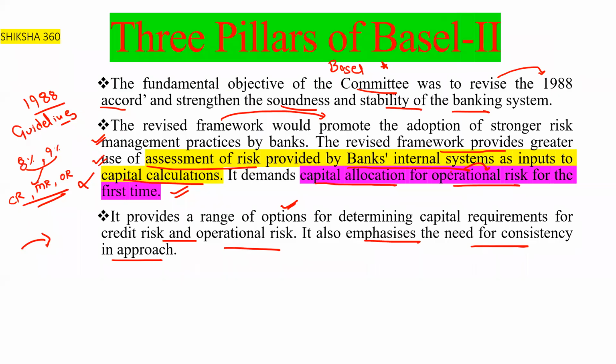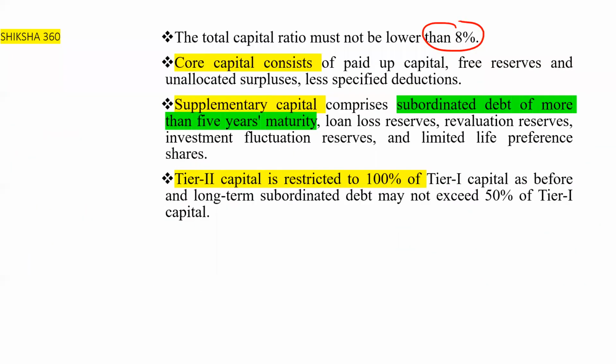The total capital ratio as per the Basel guidelines should be not less than 8%, but as per the RBI guidelines it should not be less than 9%. So let's discuss what is the formula of that and what they are saying here. So the total capital ratio.